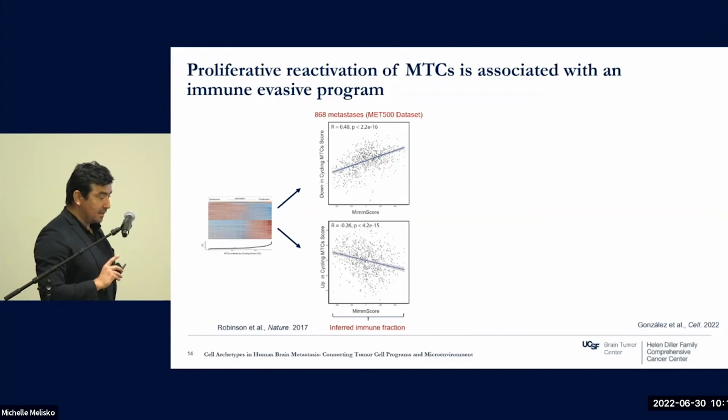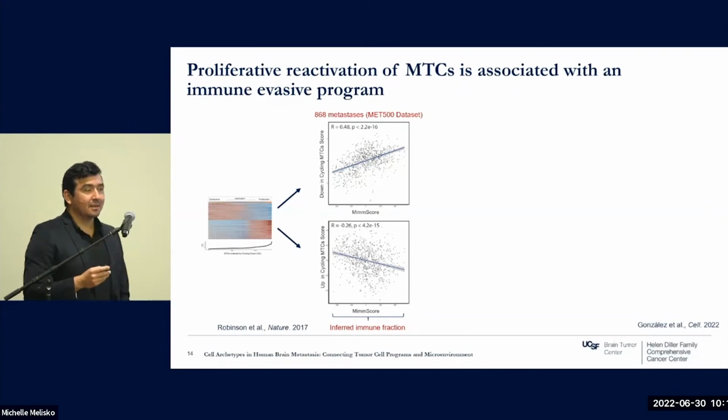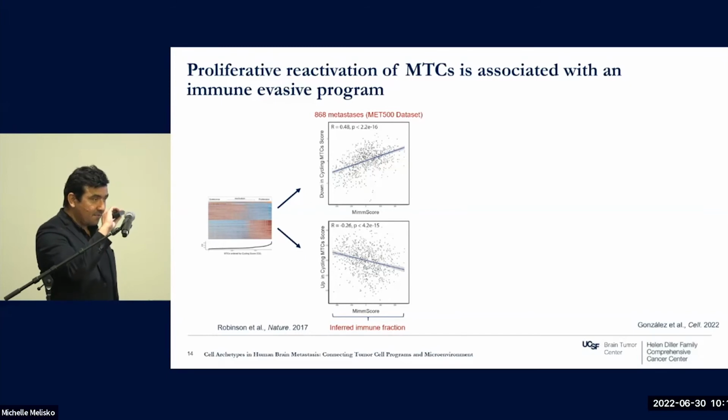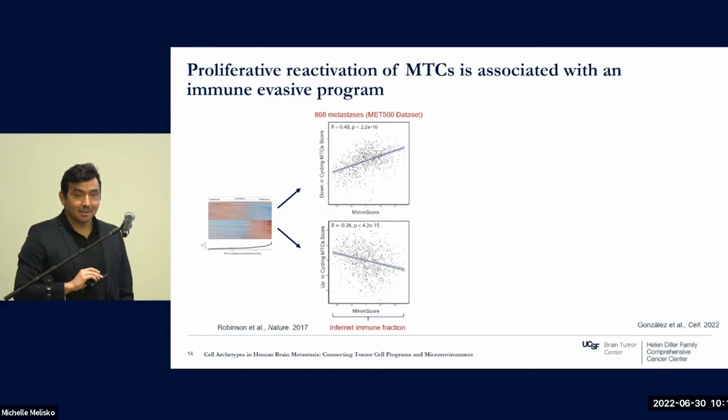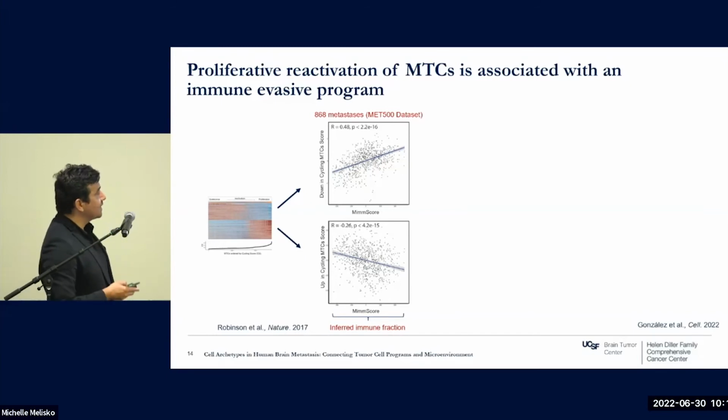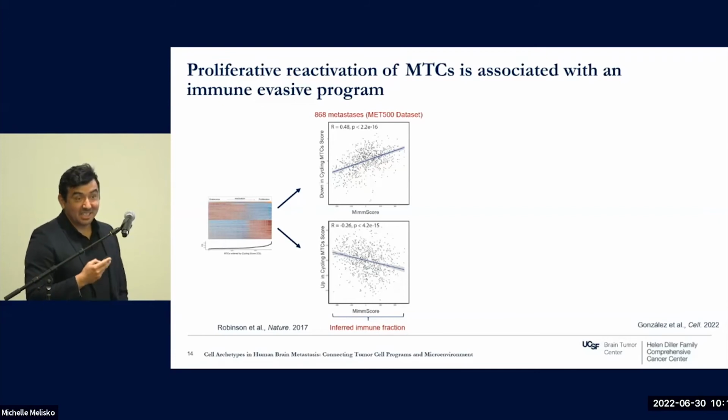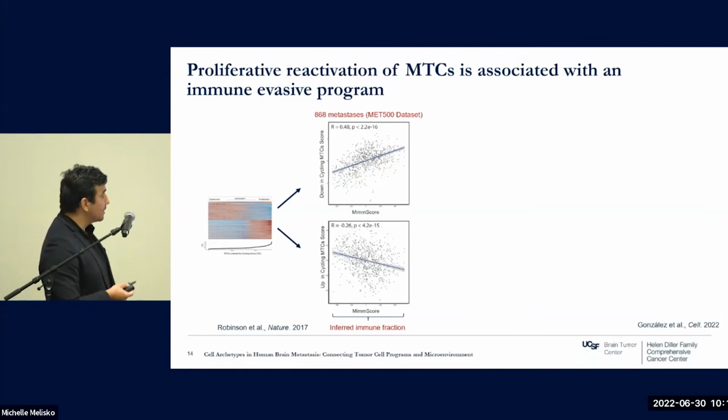Another thing to say here, that I didn't show this data just because the time is very short, is that all of these metastatic tumor cells are likely clonal. We don't have exome sequencing, but we did copy number variation analysis in these metastases, and we saw highly homogeneous profiles in metastatic tumor cells. So all of these are happening in a non-genetic way. So these two archetypes, there is maybe some level of epigenetic regulation driving all of these different programs that we see here.